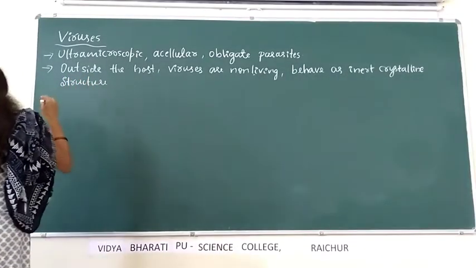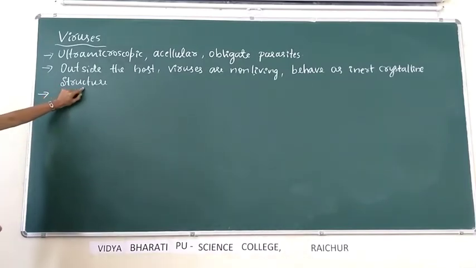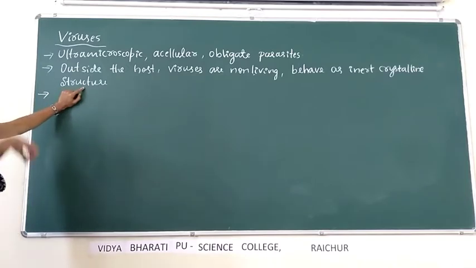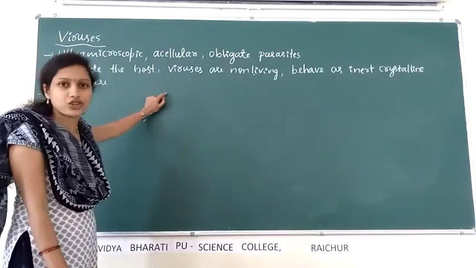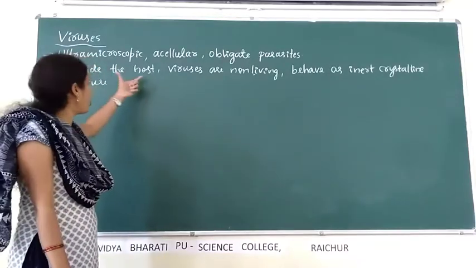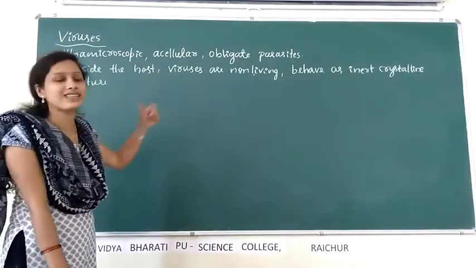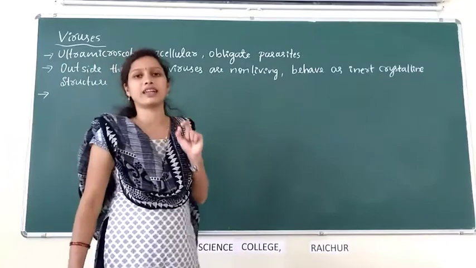This inert crystalline structure is also called virions. When they are outside the host, they behave as inert crystalline particles.